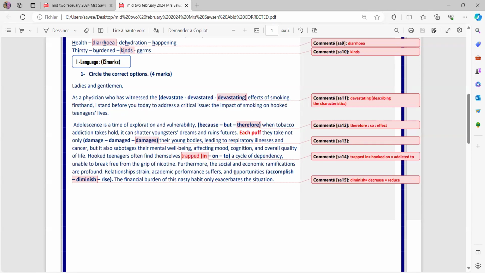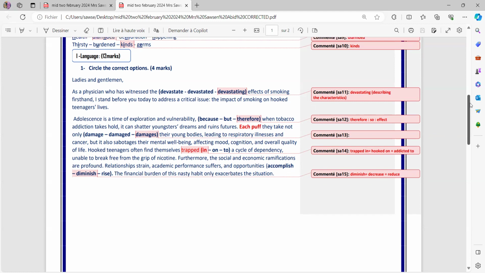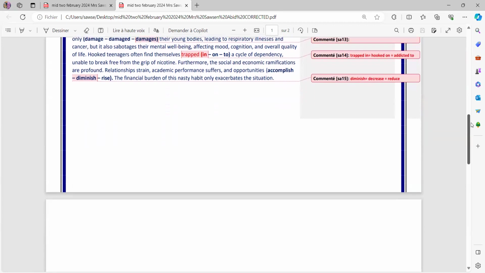When we talk about opportunities, this is something positive. Chances for a better life. Of course, with smoking, they diminish. Diminish simply means decrease or reduce, not rise. And to accomplish means to realize. The financial burden of this nasty habit not only exacerbates the situation. Exacerbates simply means makes it worse and worse.